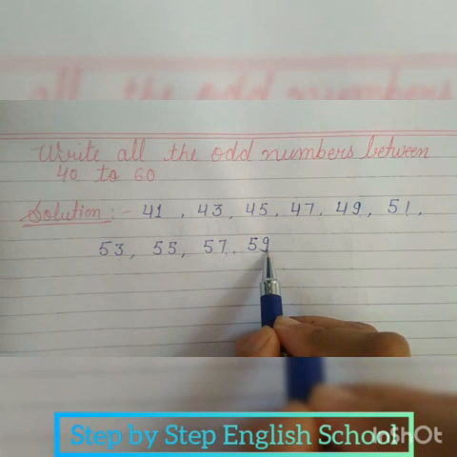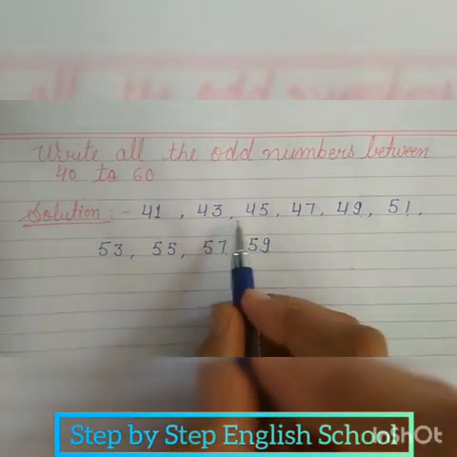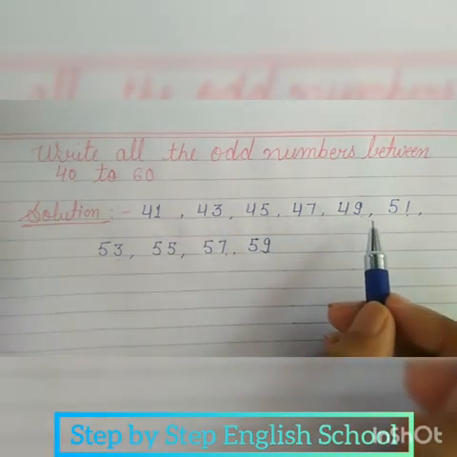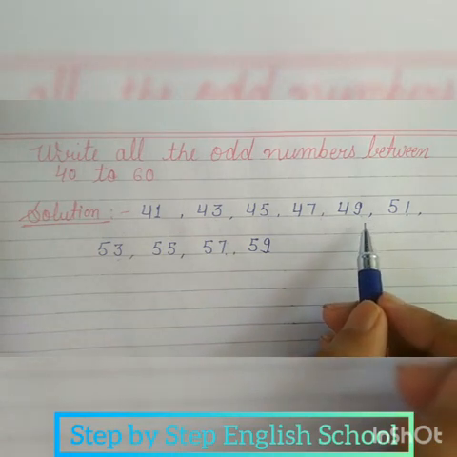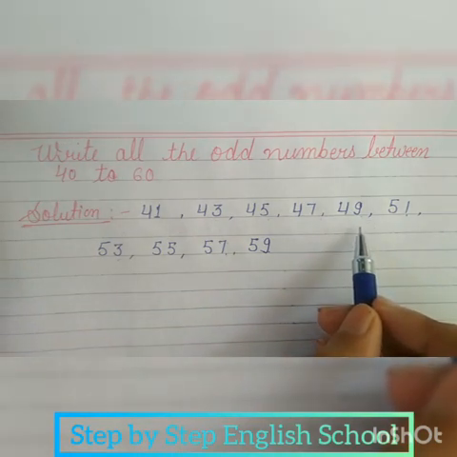All these numbers are odd numbers, and their ones place is 1, 3, 5, 7, 9, and they are not completely divided by 2.